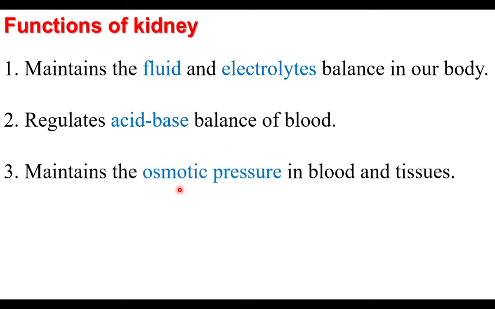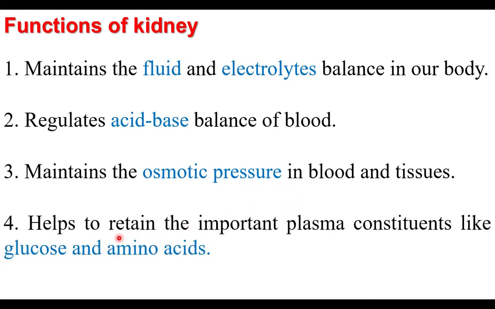Kidneys maintain osmotic pressure in the blood and tissues. Osmotic pressure is due to the movement of water. That pressure is maintained by the kidneys. Kidneys help to retain important plasma constituents like glucose and amino acids. Glucose and amino acids are retained, that means kept inside the body. They are not sent out of the body.